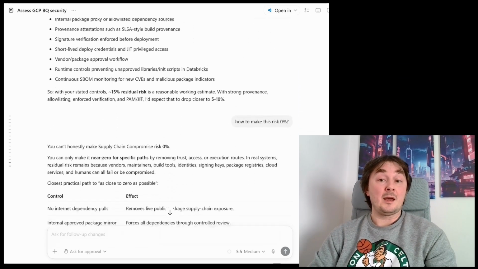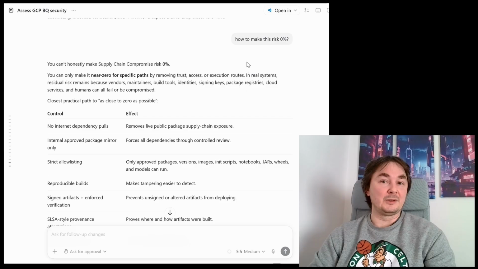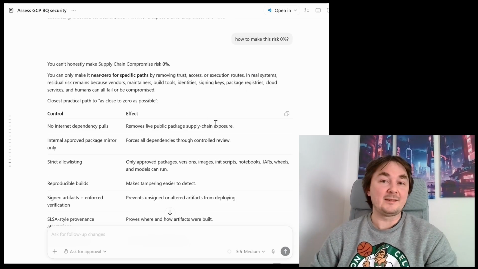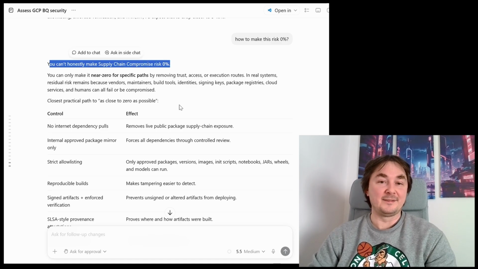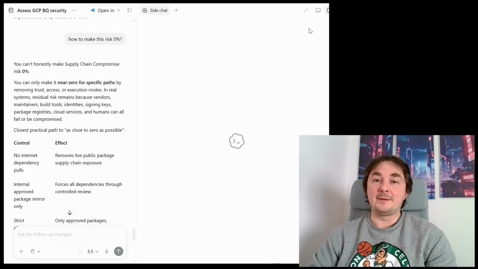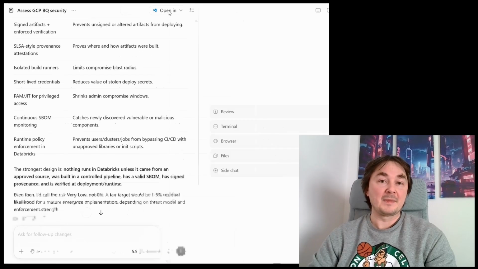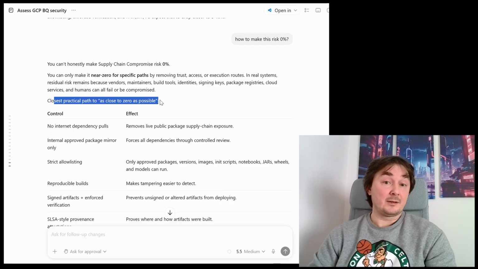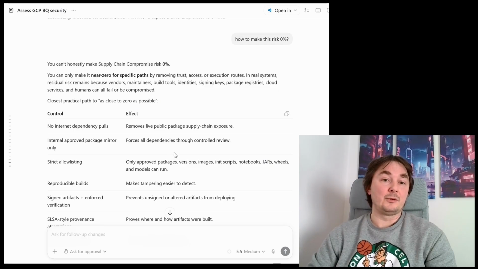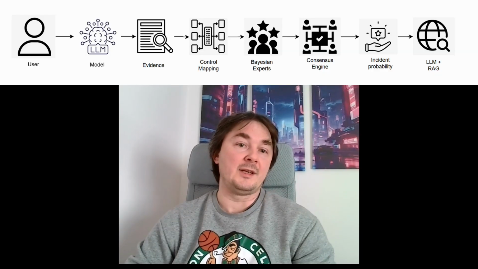Then I wanted to play a little bit of devil's advocate and ask how to make it 0%. The honest answer is that you can never have 0%, because something can happen all the time. Sorry for that clicking. The practical truth is that we can get as close to 0 as possible, but never hit 0. With that, let's review the architecture yet again.